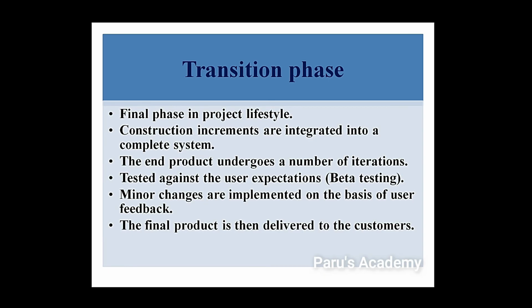It is the final phase in the project life cycle. So all the construction increments are integrated into a complete system. That means in the construction phase we will have some changes, and all the changes are included in this complete system. The end product undergoes a number of iterations. End product means the main, original product, which will undergo a number of iterations and repetitions. The end product is implemented a number of times.